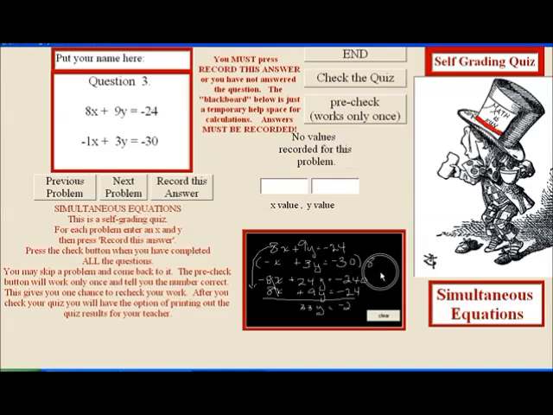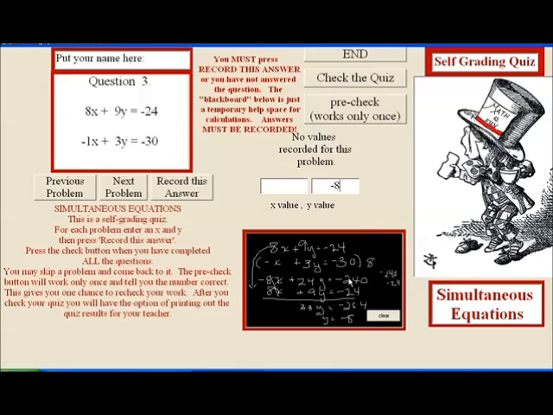I should have lined these up. -240 minus 24 is negative 264, and it looks like y is going to be negative 8. Negative 8 times 3 is 24. Yeah, negative 8. So I'm putting in a y value of negative 8.